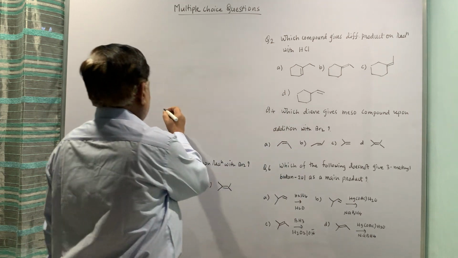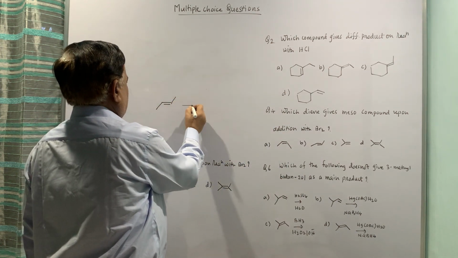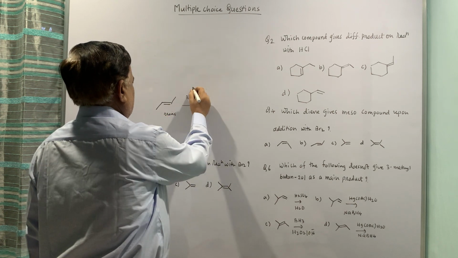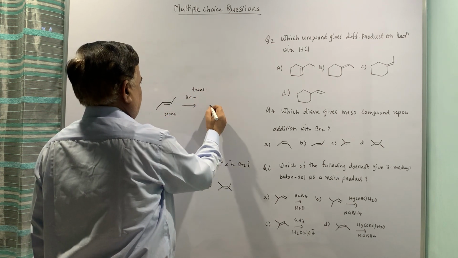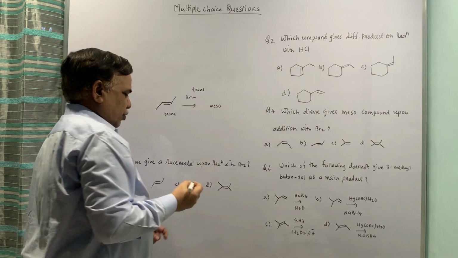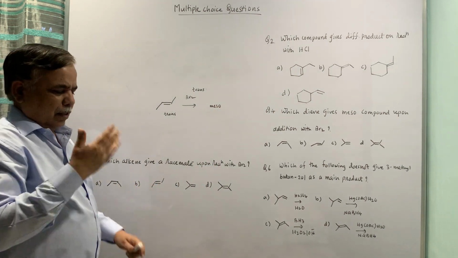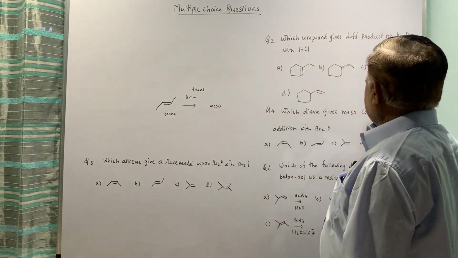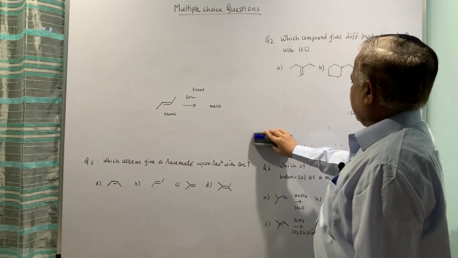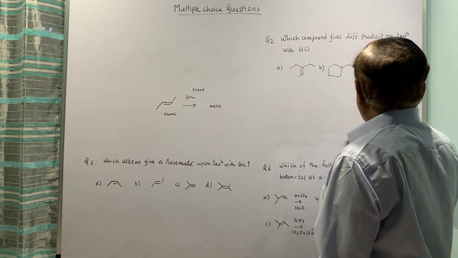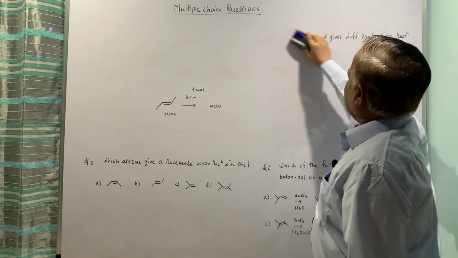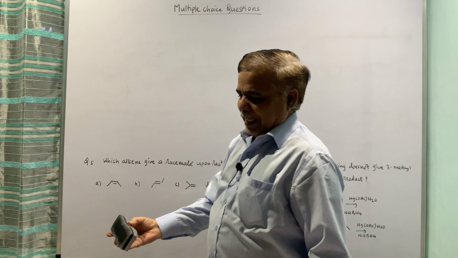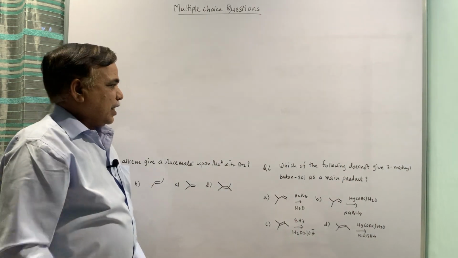Now this one, the trans one: this is trans alkene, trans mode of addition, which should lead to the formation of meso compound. That is what the chart states. So you don't have to worry much and write the answer accordingly. Once you know the charts, then you just have to know the nature of alkene, whether it is cis or trans, and the mode of addition of the reagent, the electrophilic reagent to be precise.